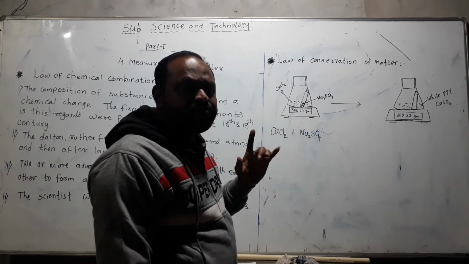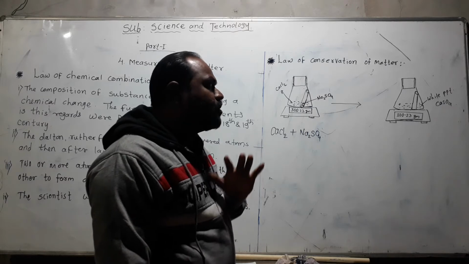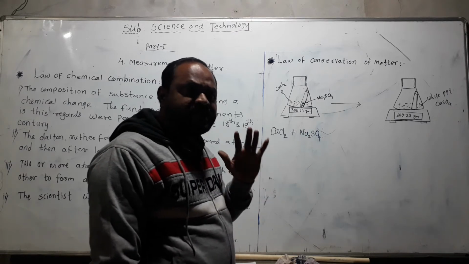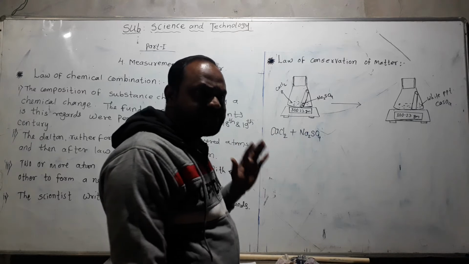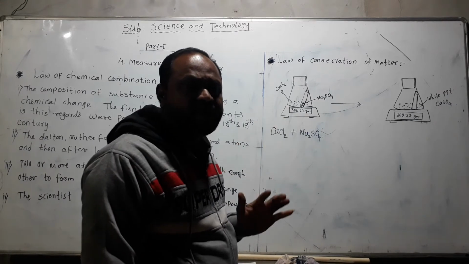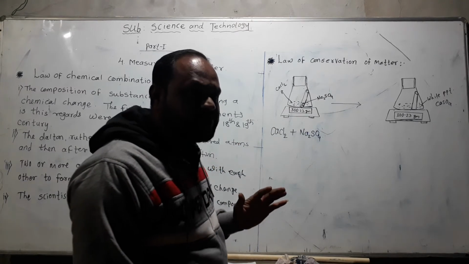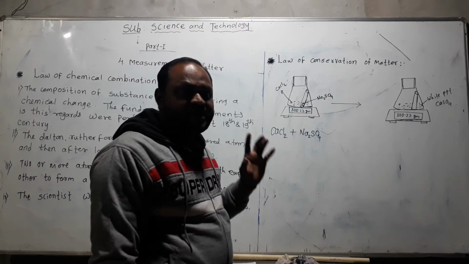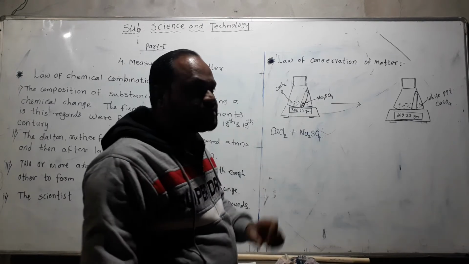Conserve means before and after addition. Left hand side reactant atoms and right hand side product atoms will be the same by weight.